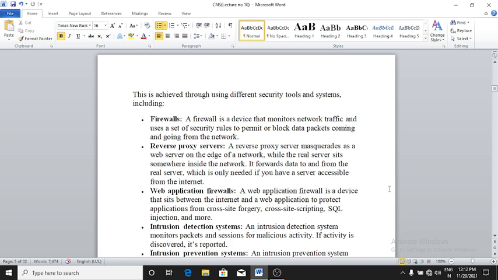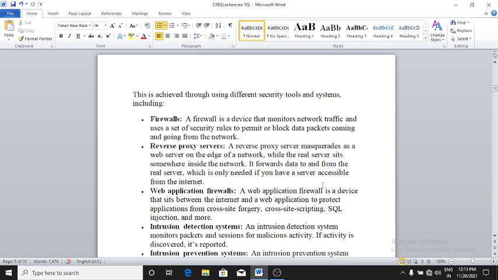A firewall is a device that monitors network traffic and uses a set of security rules to permit or block data packets coming and going from the network, right? Next are reverse proxy servers.